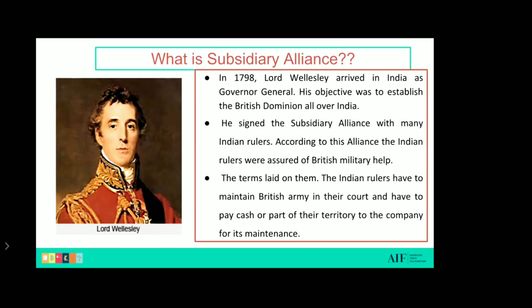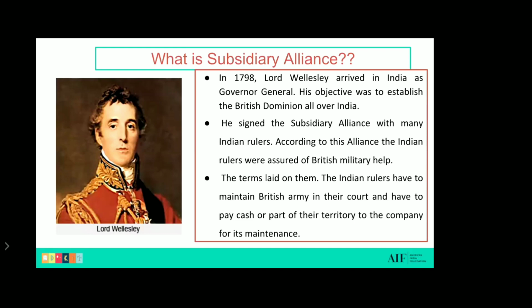In 1798, Lord Wellesley arrived in India as Governor General. His objective was to establish the British dominion all over India. So what was his objective? To conquer more and more territories in India, to rule India. And what was his name? Lord Wellesley. And he was the Governor General. He signed the subsidiary alliance with many Indian rulers. According to the alliance, the Indian rulers were assured of British military help.